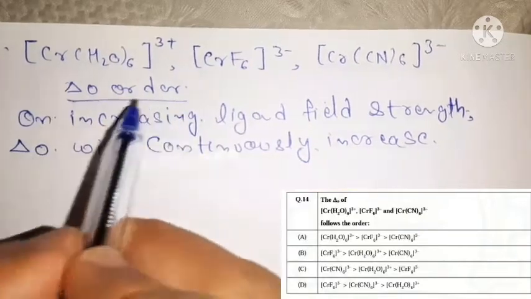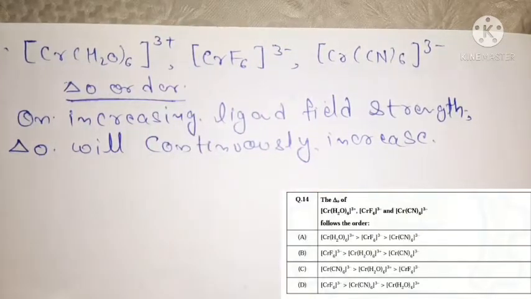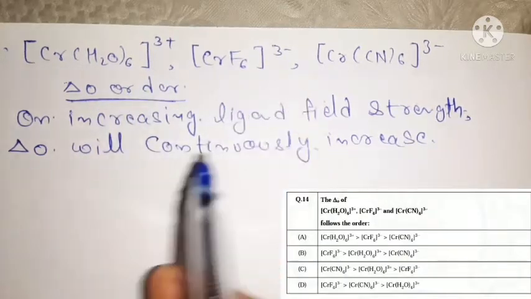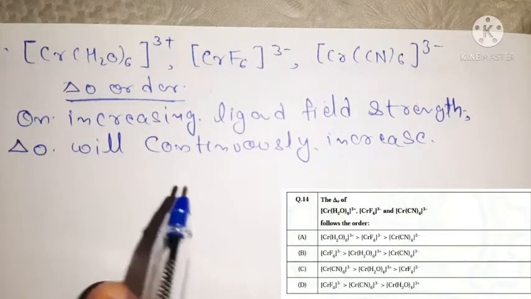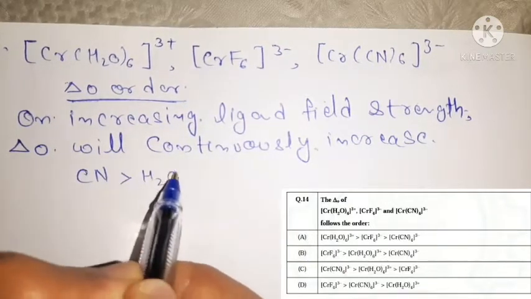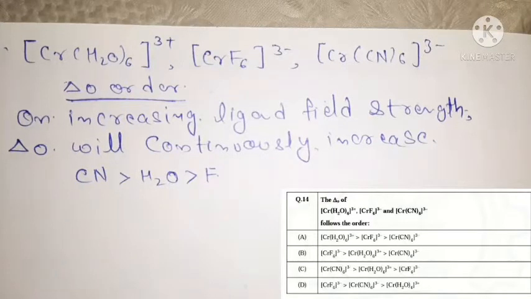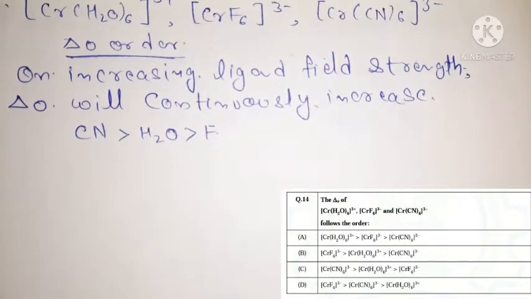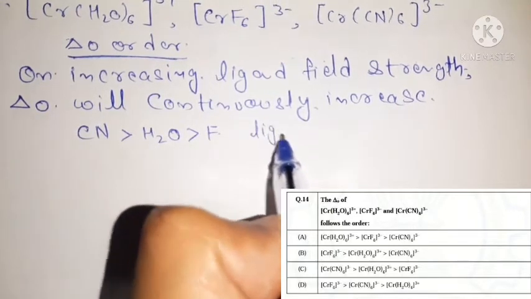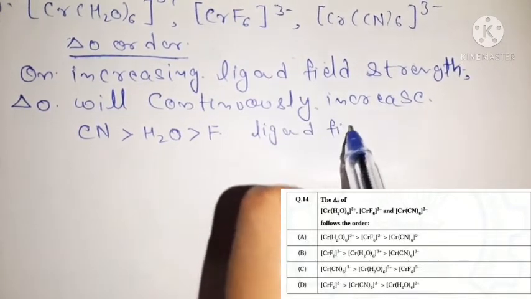That means the del O order directly depends on the ligand field strength. In these complexes, the order of ligand field strength according to the spectrochemical series is CN is greater than H2O, and H2O is greater than F. This is the ligand field strength order.